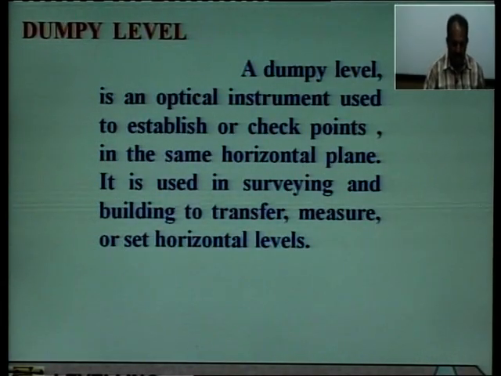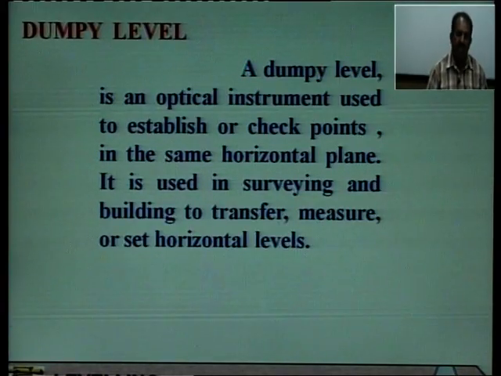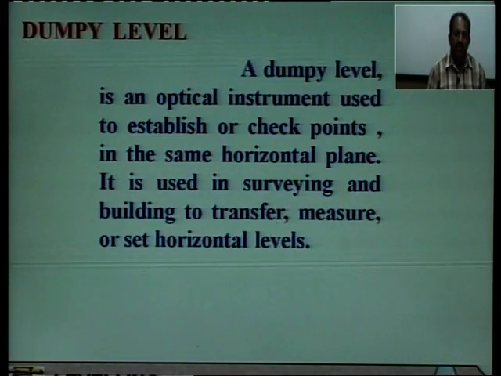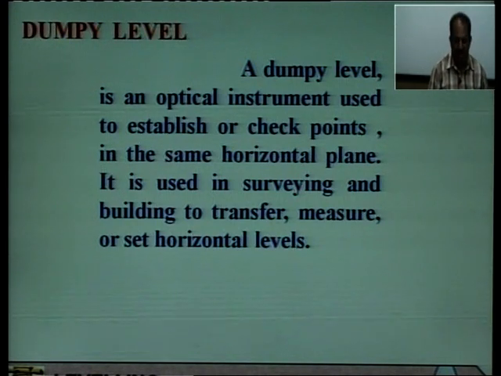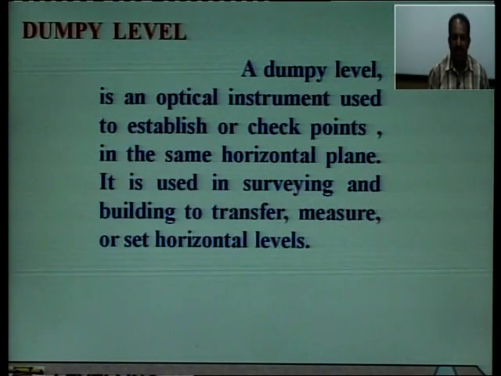So, what is a Dumpy level? A Dumpy level is an optical instrument used to establish or check points in the same horizontal plane. Optical instrument means there are lenses provided in the telescope. So, a Dumpy level is an optical instrument used to establish or check points in the same horizontal plane.